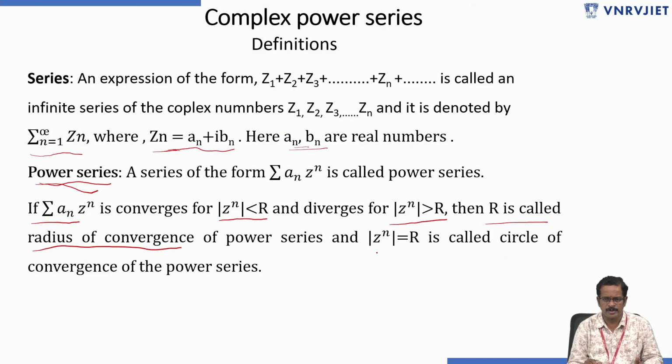Then mod z equals R is called the circle of convergence of the power series. This is the definition of power series and this is the definition of series. They may expect short answer type questions like define power series. So this is the definition.